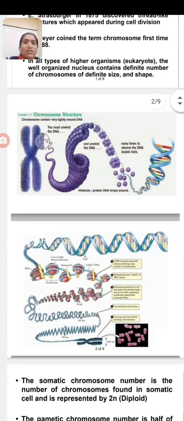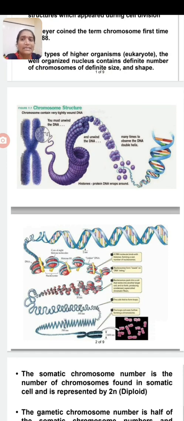In the packaging of DNA, or the chemical nature of chromosome, the chromosomes are chemically composed of DNA, some histone proteins and some non-histone proteins.